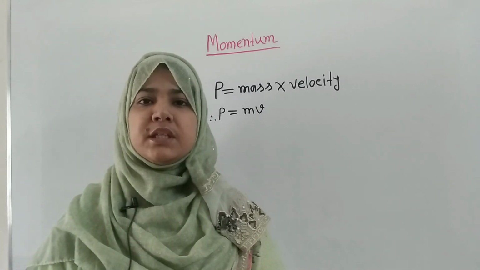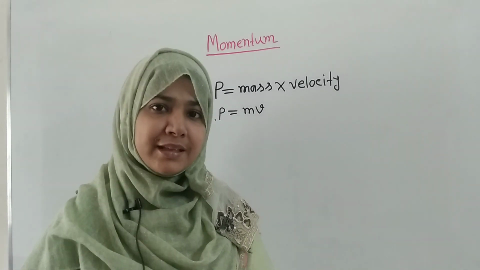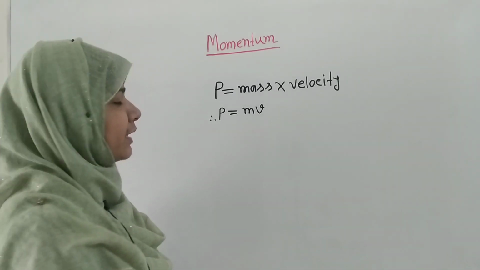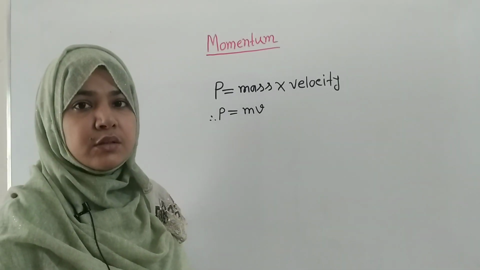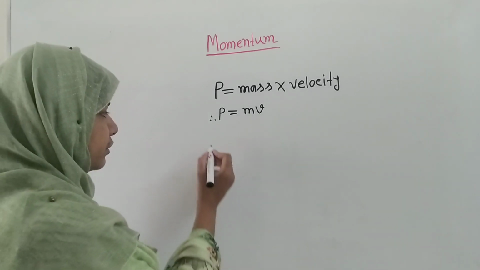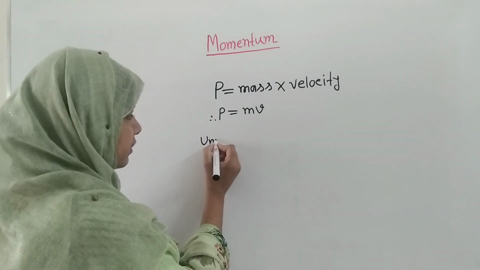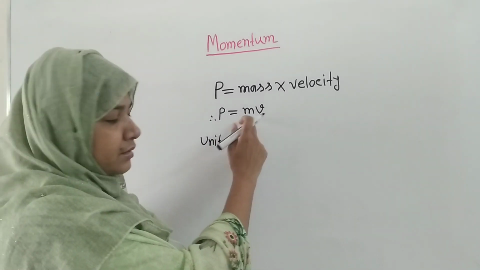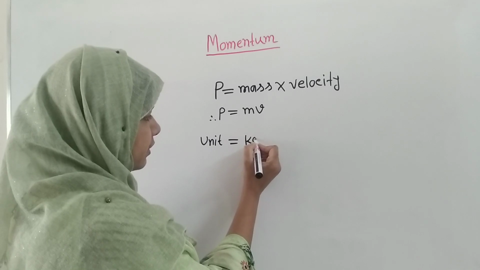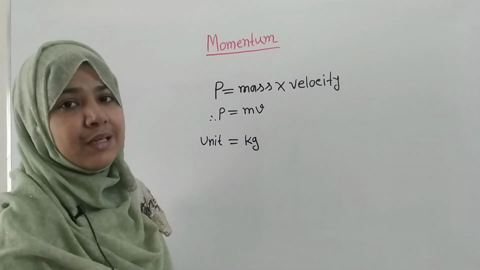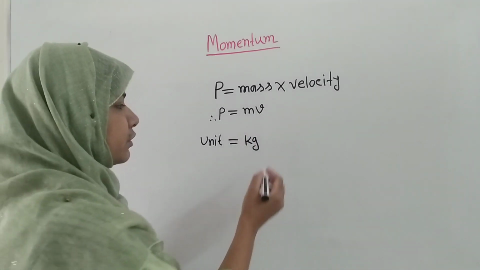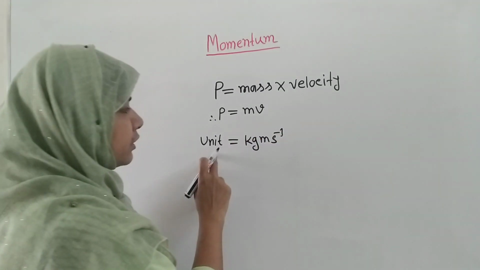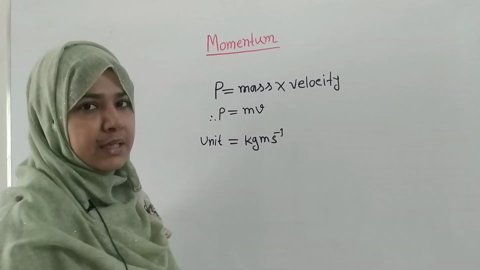Now, the unit of momentum. As you can see, momentum means the product of mass and velocity. So easily we can calculate the unit of momentum. You know that the unit of mass is kg and the unit of velocity is meter per second. So we can say that the unit of momentum is kg meter per second.